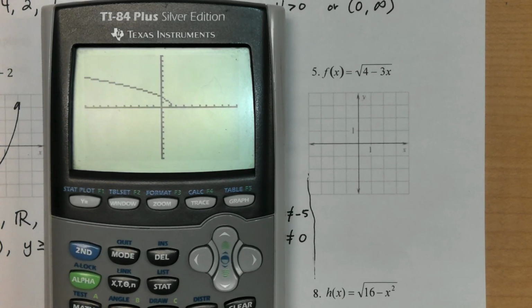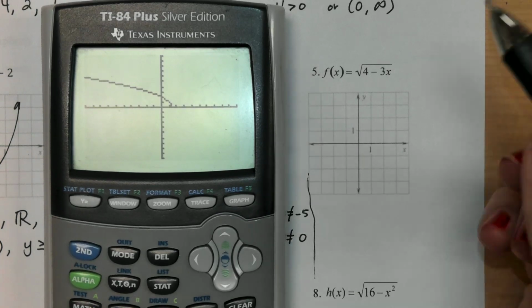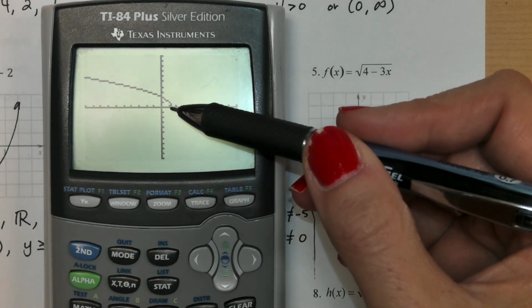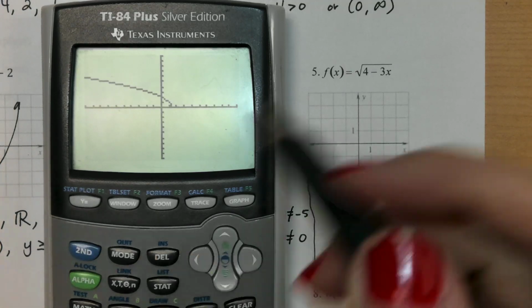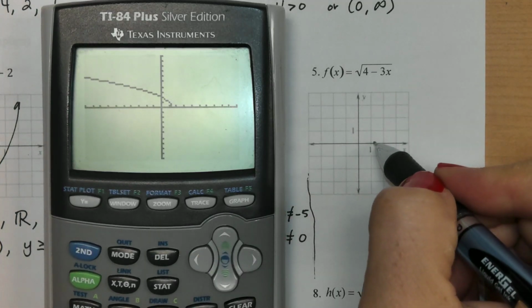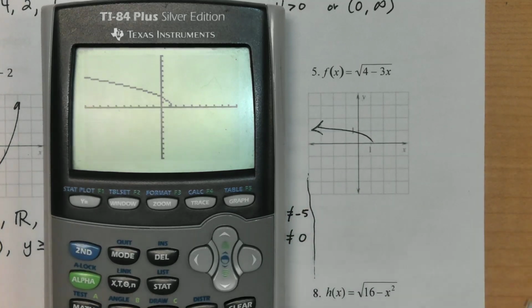There you go, there's our function, looks really great. I'm going to give it a sketch. I'm not really sure where that's touching exactly, so it's hard to be specific there, but I'll show you how to do that in a second. So I'm just going to give it a picture just so I remember what it looked like.